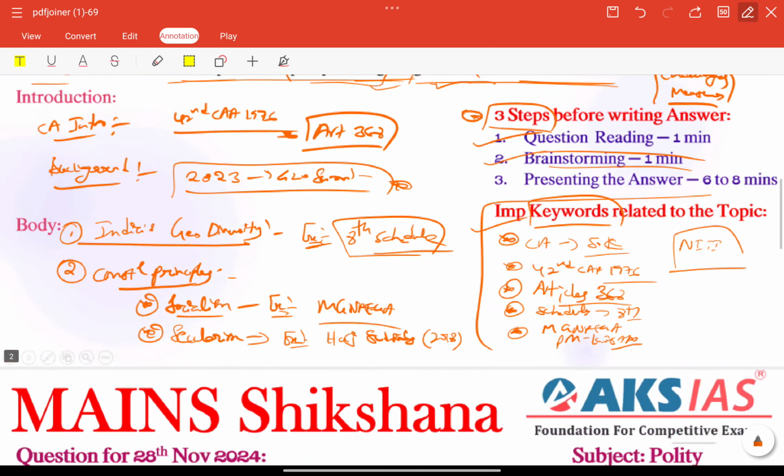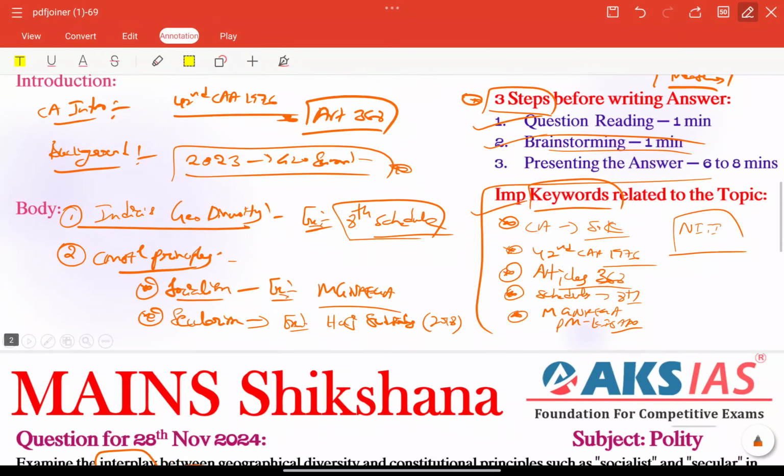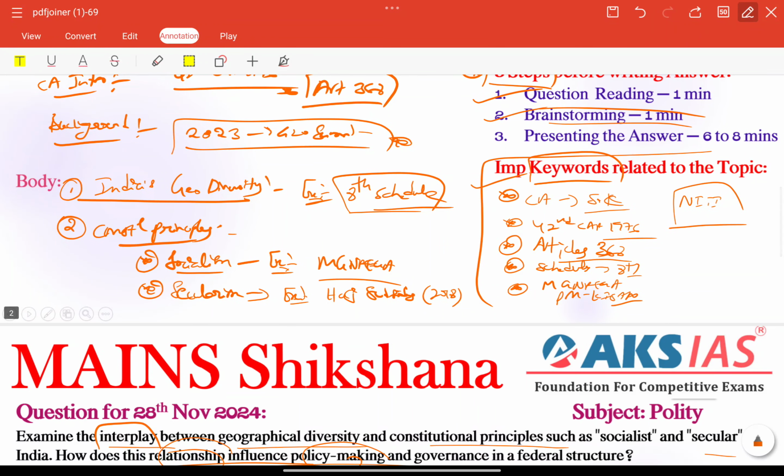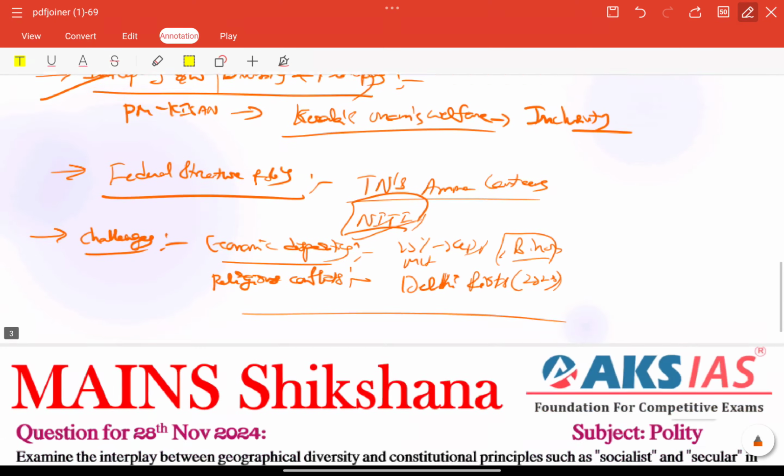According to the demand of the question only, we have created this particular structure and approach. Very important. In between, we need to focus on providing schemes, schedules, and articles. These are very, very important.